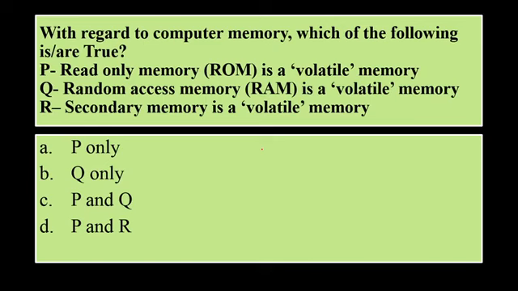With regard to computer memory, which of the following are true? The first statement, denoted by P, says read-only memory is a volatile memory. Read-only memory is not volatile, it's a non-volatile memory. Q says random access memory is a volatile memory. This is true. R says secondary memory is a volatile memory. This is not true. So option B, Q only, is the true statement, which means random access memory, or RAM, is a volatile memory.